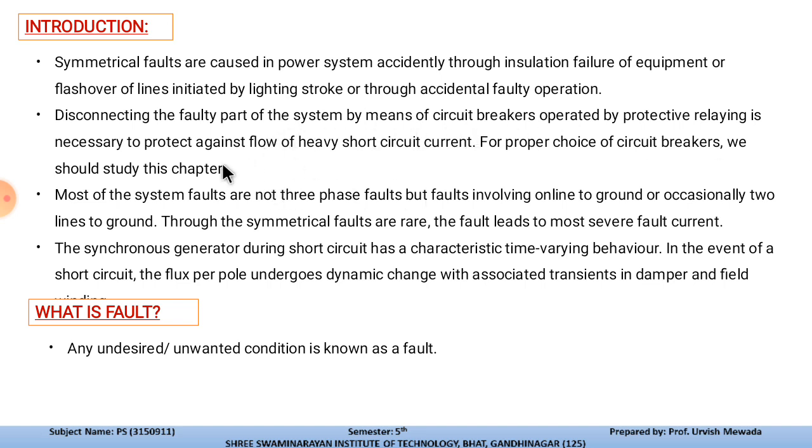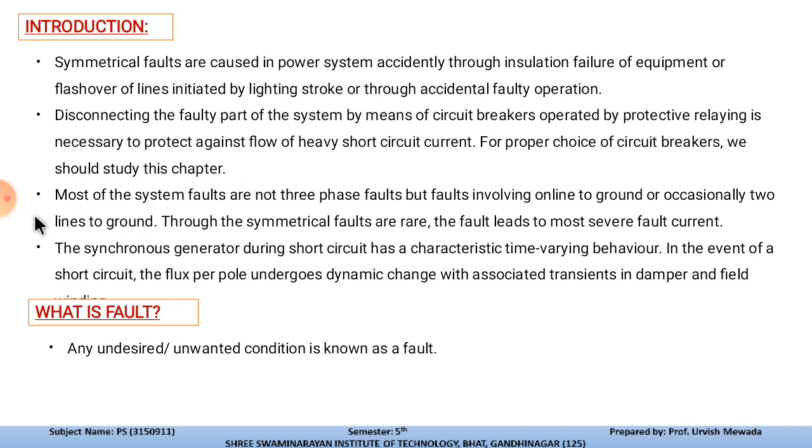For proper choice of circuit breakers, we should study symmetrical fault analysis, because it describes the selection of the circuit breakers and the relaying. As we calculate the fault level, or fault current, through the symmetrical fault analysis, we can then decide the rating of the circuit breaker.